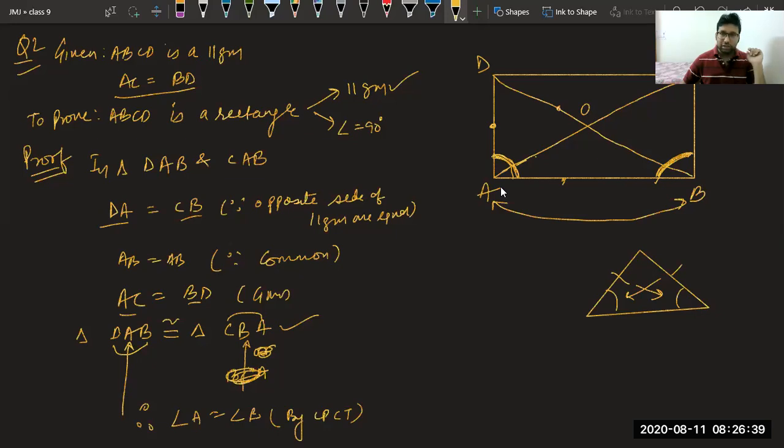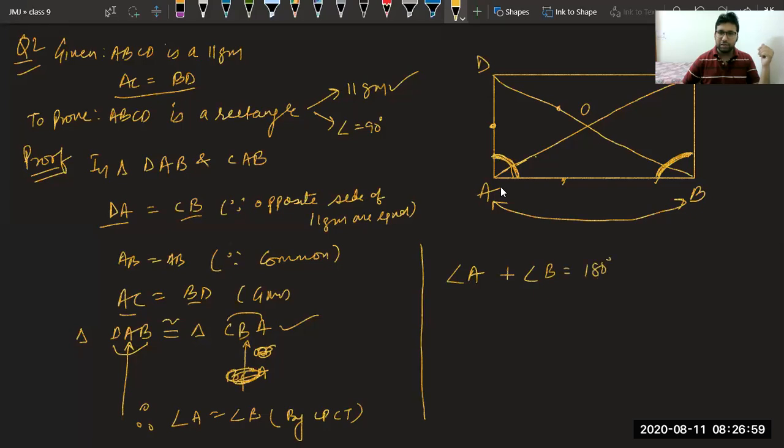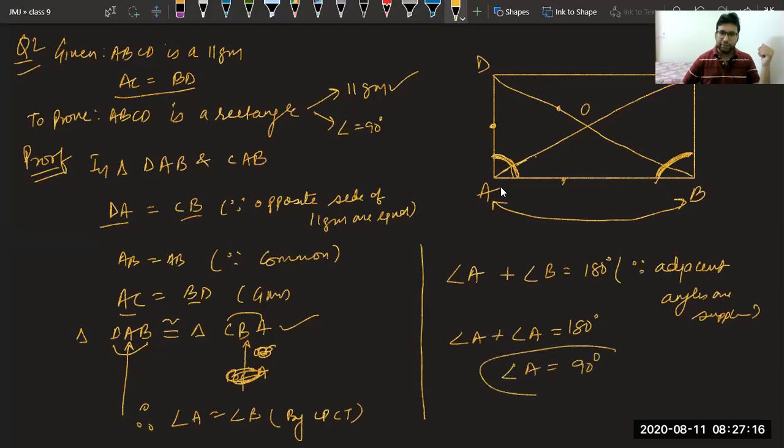Yes, beta, AD equal to BC because it is a parallelogram. Yes. Now we have proved the angles equal. Can we say their sum is 180 degree? We have studied in a parallelogram, adjacent angles are supplementary. So we can say angle A plus angle B equal to 180 degree because adjacent angles are supplementary. And now we can say angle A plus angle A equal to 180 degree and angle A finally becomes 90 degree. So we have proved one angle equal to 90 degree.